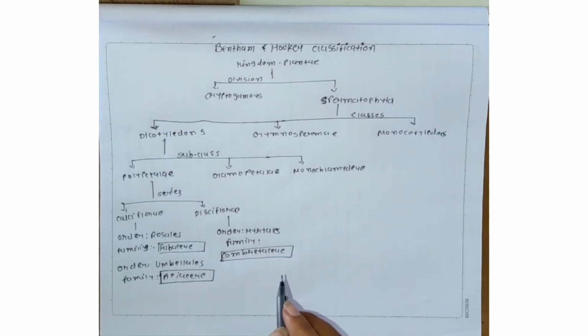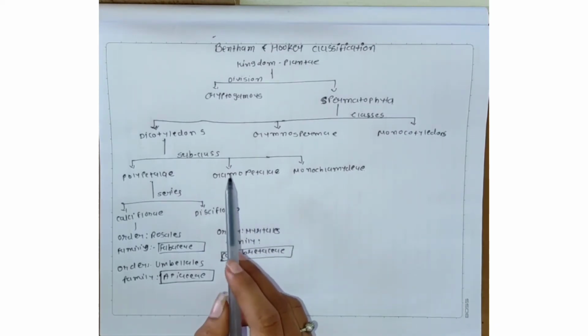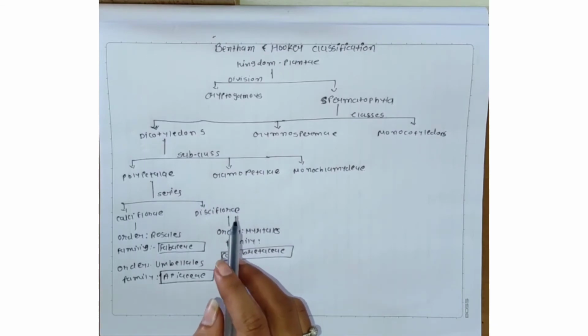Then the next subclass is the Gamopetalae.